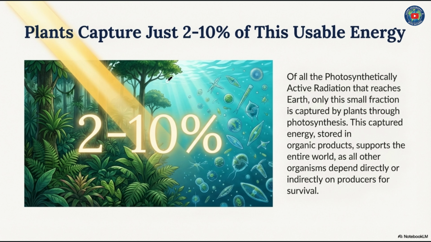Now plants capture just 2 to 10% of this usable energy. After getting insolation, 2 to 10% usable energy is captured by the plants on the surface of all the photosynthetically active radiation that reaches Earth. Only this small fraction is captured by plants through photosynthesis. This captured energy stored in organic products supports the entire world, as all other organisms depend directly or indirectly on producers for survival.